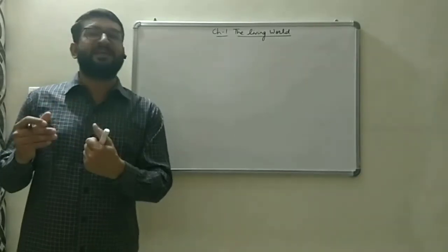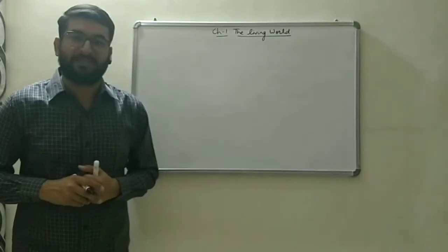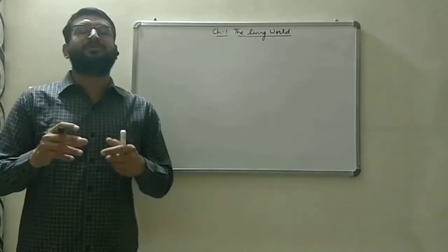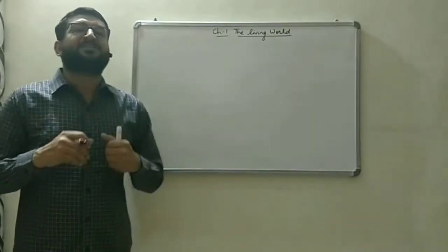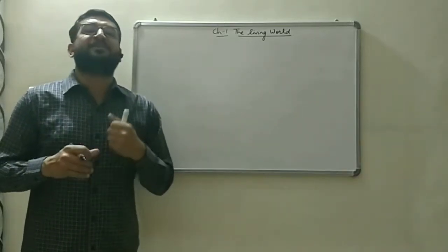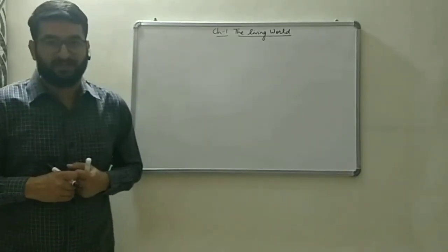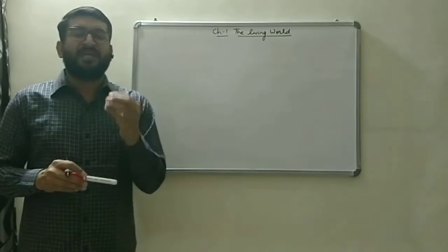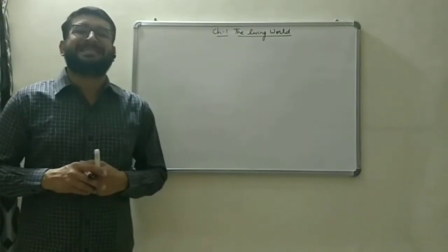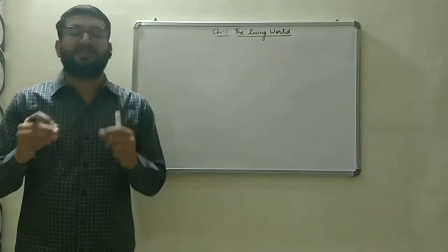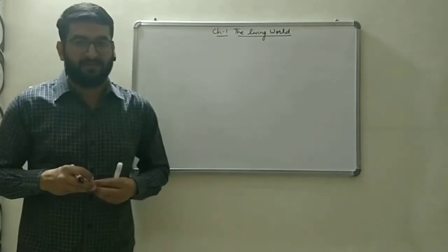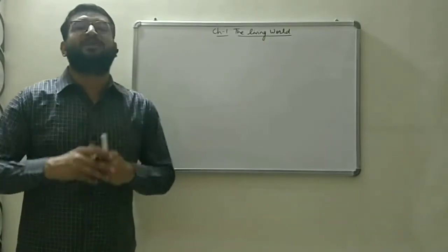One is the generic name, another one is the specific epithet. The generic name is always written with a capital letter, and the specific epithet is always written in small letters. Next, the name when printed is always written in italics, and whenever the name is handwritten, it must be underlined. Next, a trinomial nomenclature was also there.